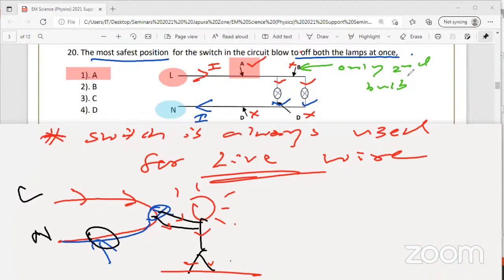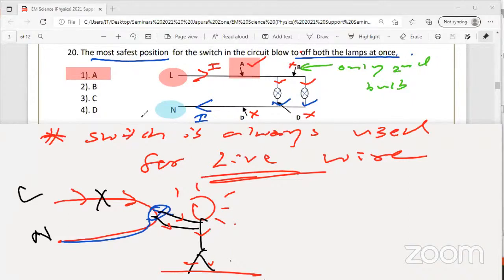But if you disconnect the supply from the live side, then what happens? Current is not available to the lamp. Even if there's a damaged wire in contact with your hand, there's no risk of getting electrocuted. That's why the switch should be used on the side where the current is coming to the bulb. Electric current flows from the live wire to the neutral. Many students don't understand these things. Is that clear? Are you all writing this? Don't just mark the answer. Please write, everyone: electric current flows from the live wire to the neutral.